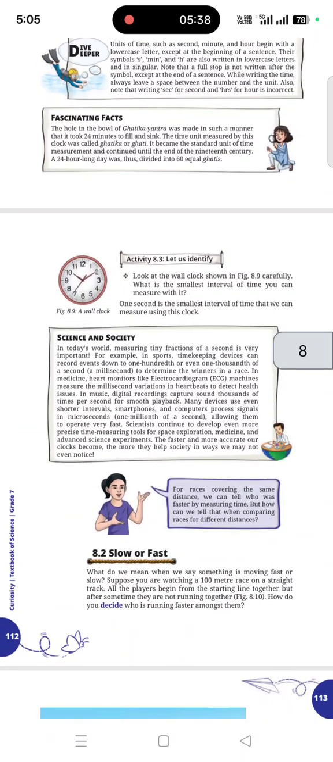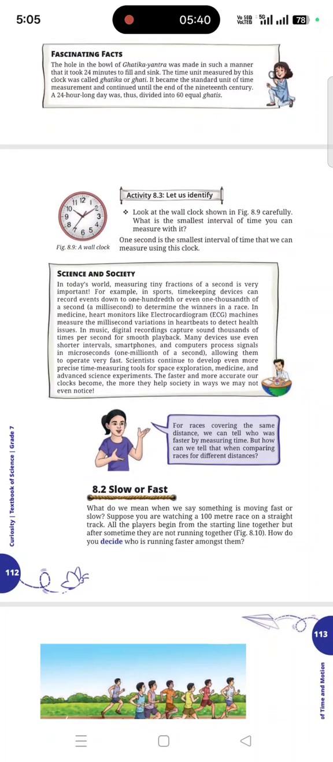Next, there is a wall clock given here. Look at the wall clock shown in the figure. What is the smallest interval of time we can measure with it? I think it is a millisecond. Right, 1 second is the smallest interval of time that we can measure using a wall clock, because milliseconds are not shown. There are three hands on a wall clock: the hour hand, minute hand and second hand. So measuring 1 second takes 1 second of time, right?